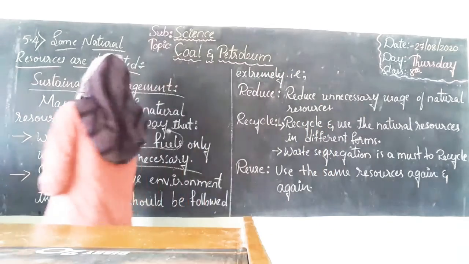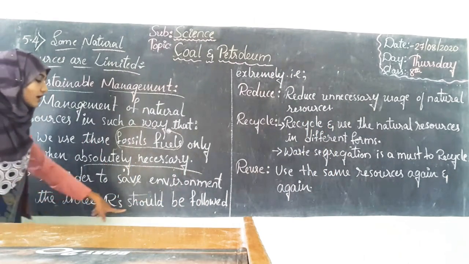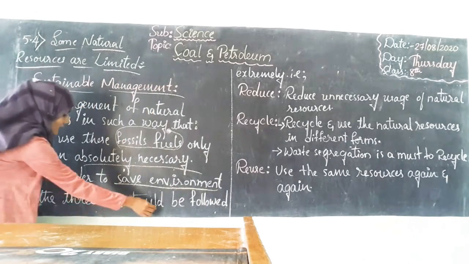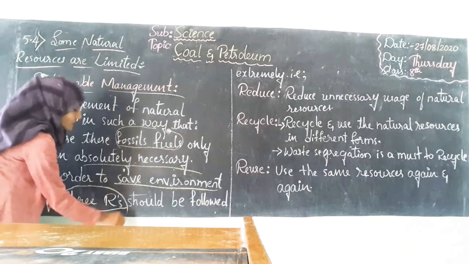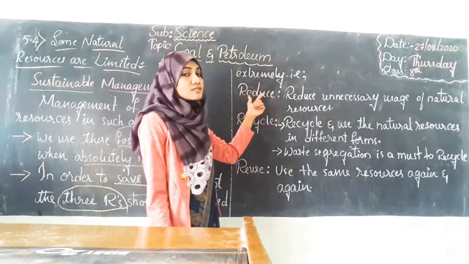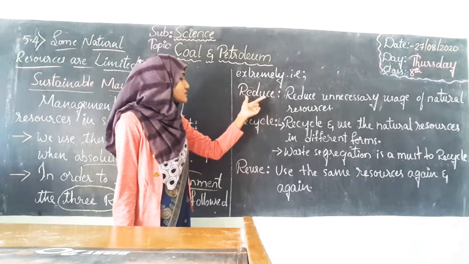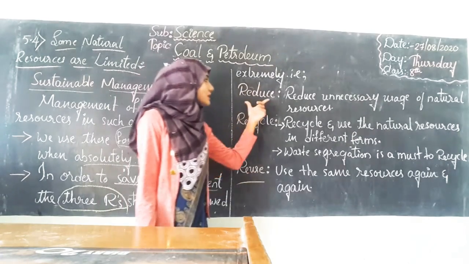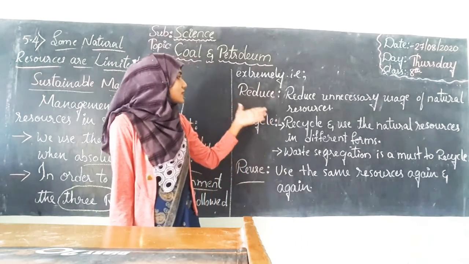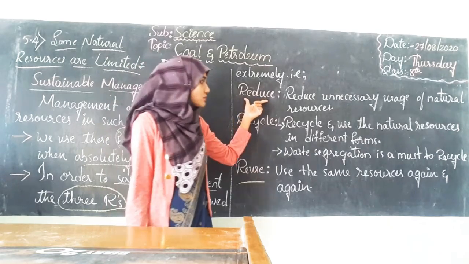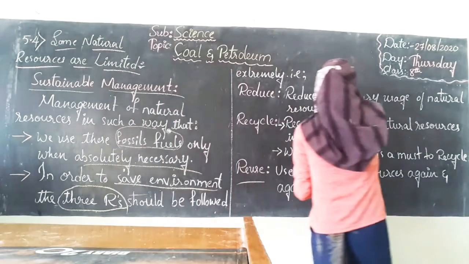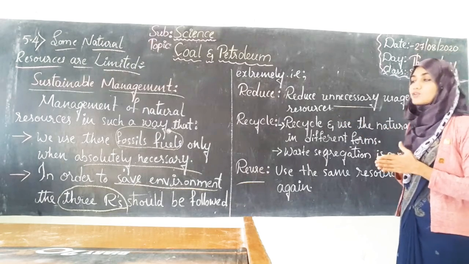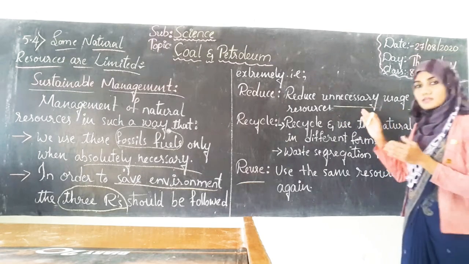In order to save the environment, the 3 R's should be followed. If we want to save the environment, we must follow the 3 R's. So what are these 3 R's? The 3 R's mean reduce, recycle and reuse. We must follow these 3 R rules. The first R is reduce. What do we have to reduce? Reduce unnecessary usage of natural resources. We must reduce unnecessary usage of natural resources.